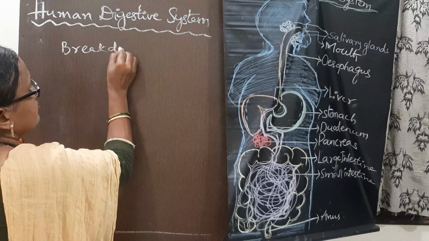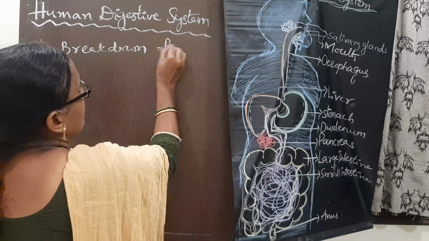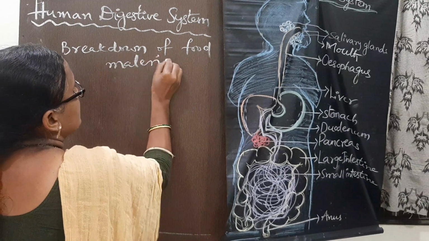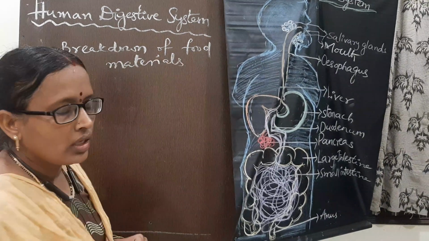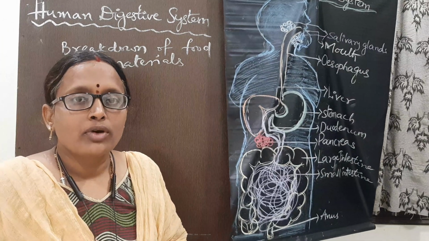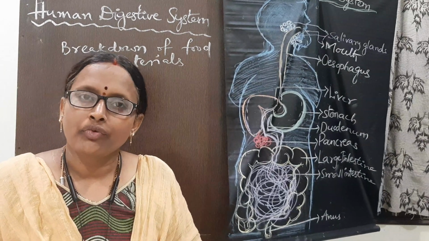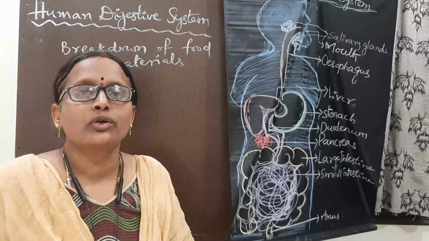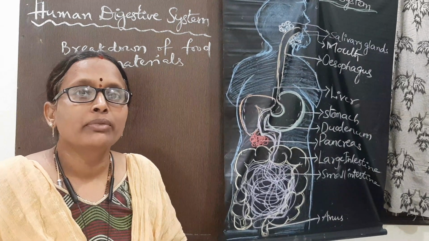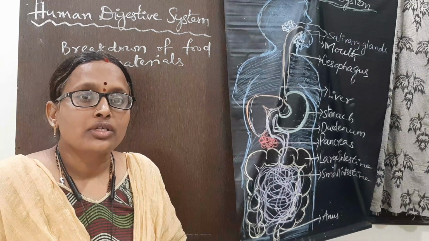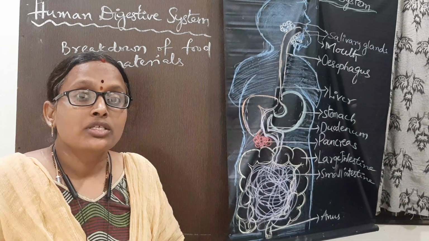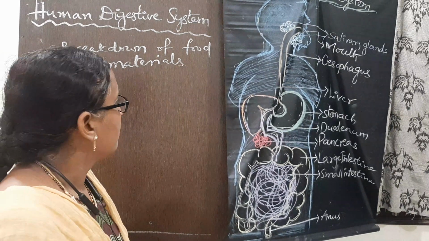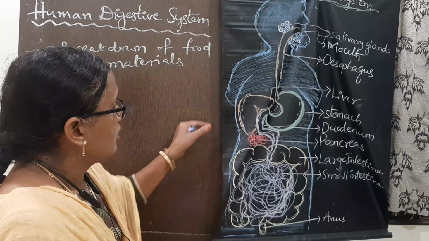Breakdown of food materials into very small molecules. The complex molecules are going to be broken down into very small molecules, which are going to be absorbed by the body. So food is broken down into very small parts.